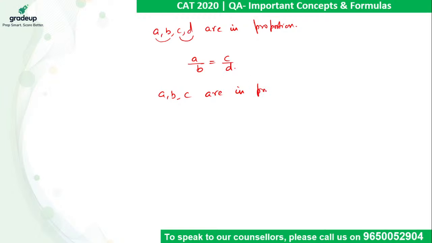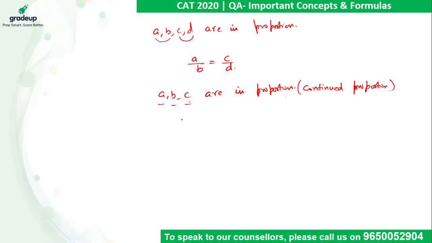Okay, now let's move on to proportion. If it is given to me A, B, C, D are in proportion, it means the ratio between A and B is the same as the ratio between C and D. So we can say A upon B equals C upon D. So if it is given to me A, B, C are in proportion, then for three values, please keep in mind whether he says proportion or he says continued proportion, it is the same, for three values only.